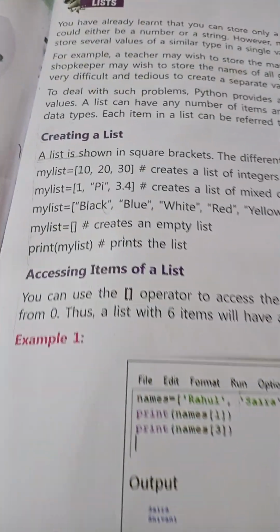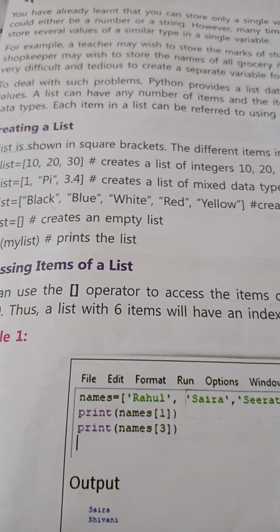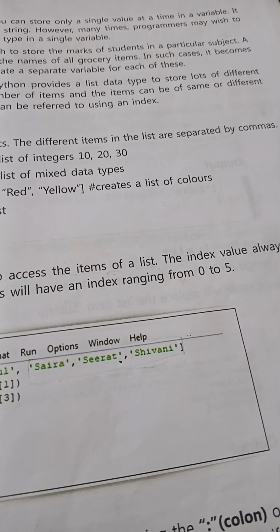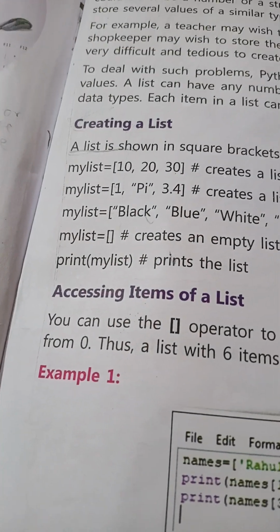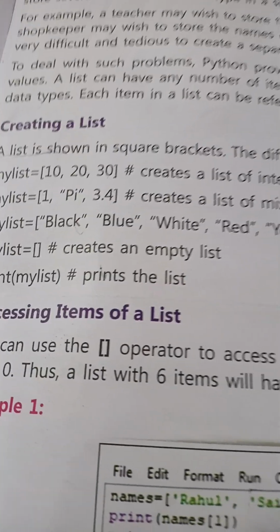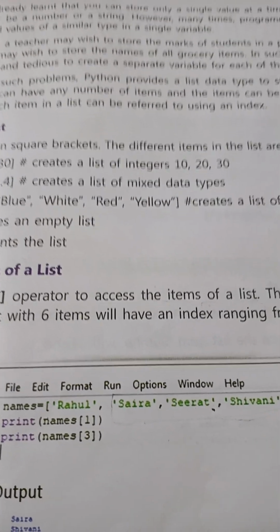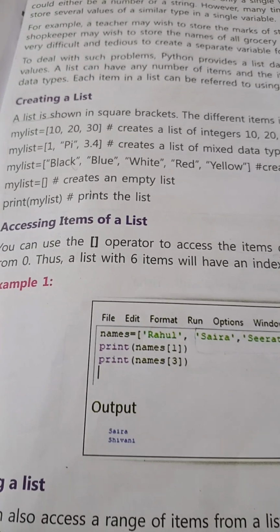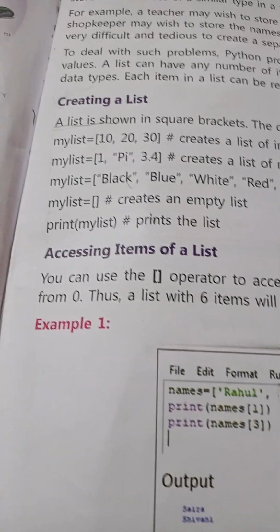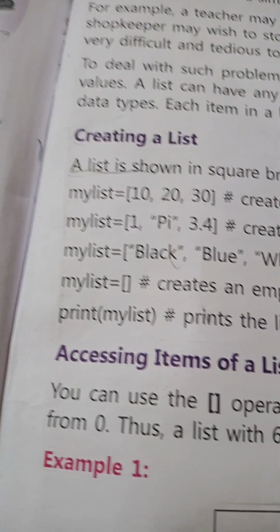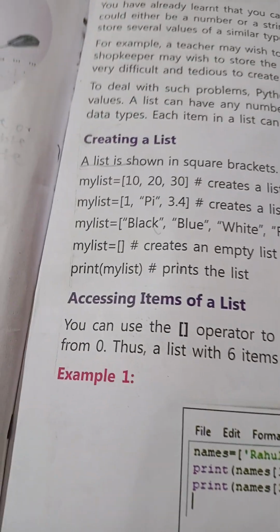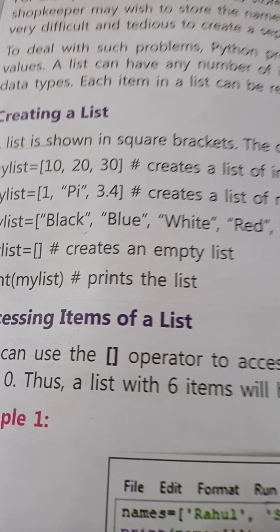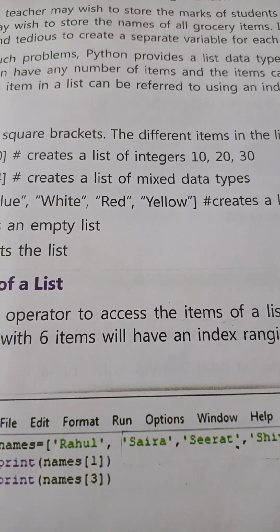Remember. Creating a list. A list is shown in square brackets. The different items in the list are separated by commas. my_list = [10, 20, 30] creates a list of integers 10, 20, 30. If we want to create a list of integers 10, 20 and 30, we can use my_list = [10, 20, 30]. Then my_list = [1, pi, 3.4] creates a list of mixed data types.